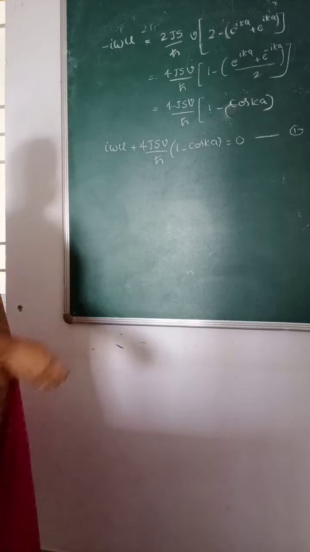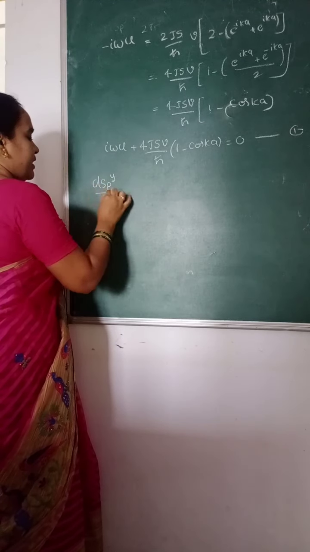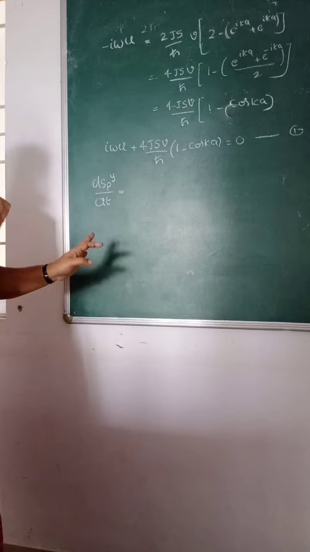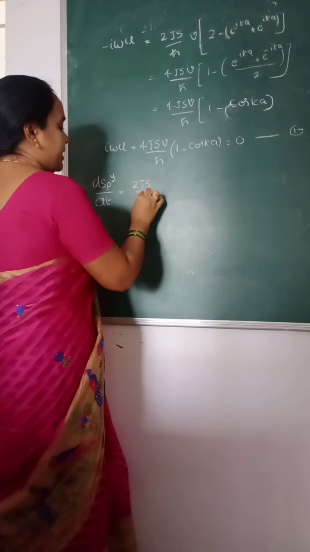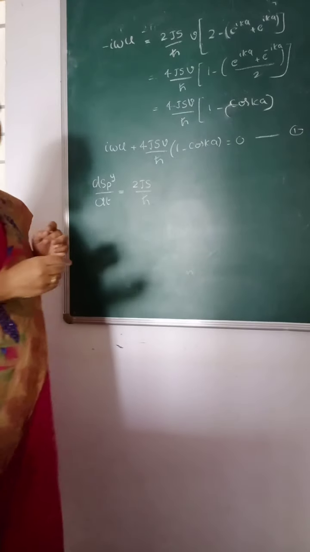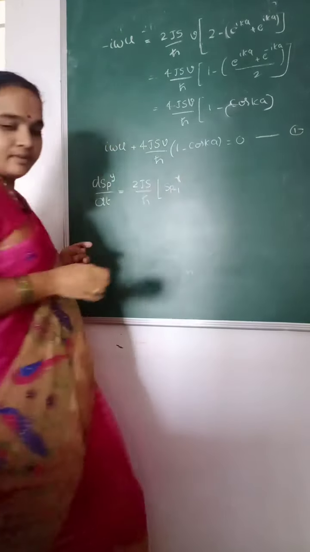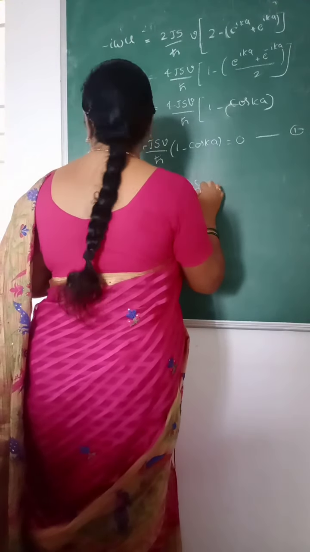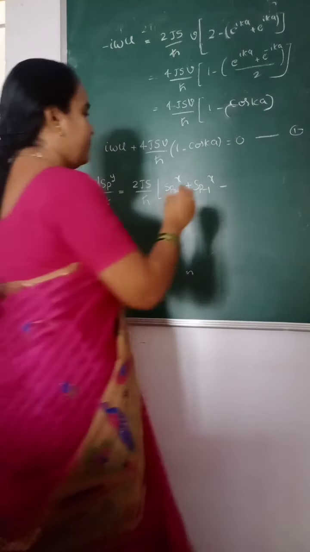Similarly, the rate of change of the spin vector along the y direction. So what is d s_p of y by dt? It is 2Js by h cross, s_{p-1} of x plus s_{p+1} of x minus 2 s_p of x.